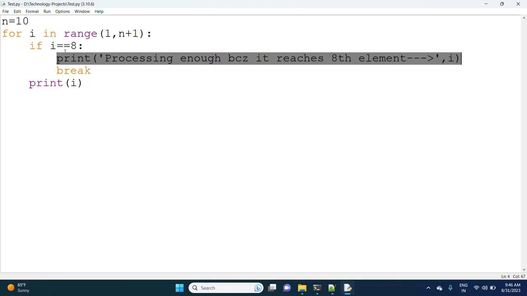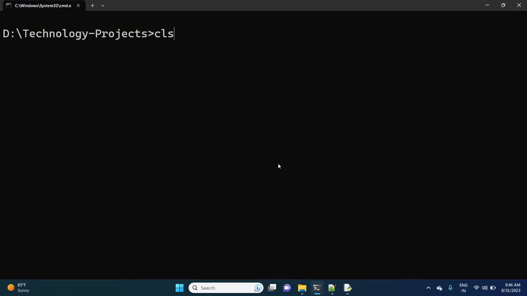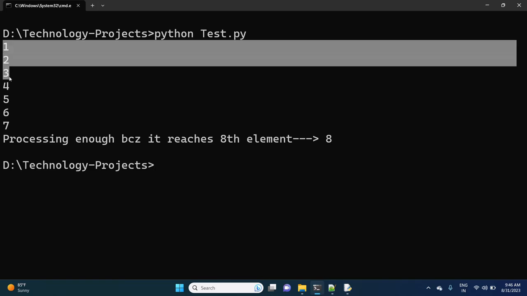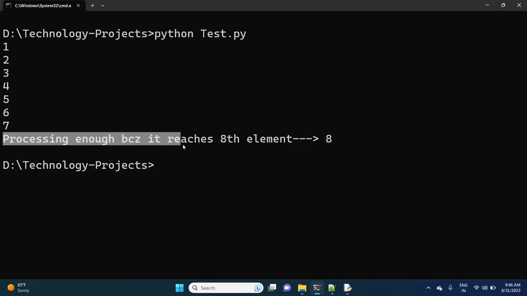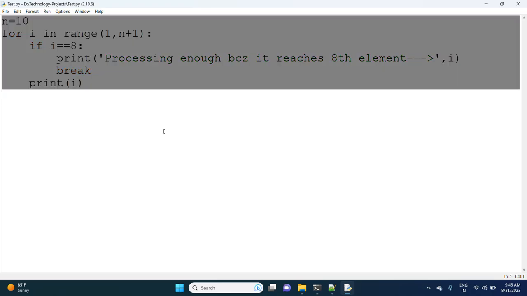It comes out of the loop; it does not terminate the application. Terminating the application and breaking the execution are different, and I will explain that concept also. Now observe the output. First 1 2 3 4 5 6 7, and finally, processing enough, it reaches the eighth element. This is our requirement.